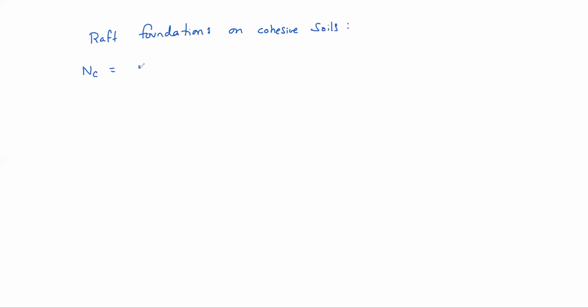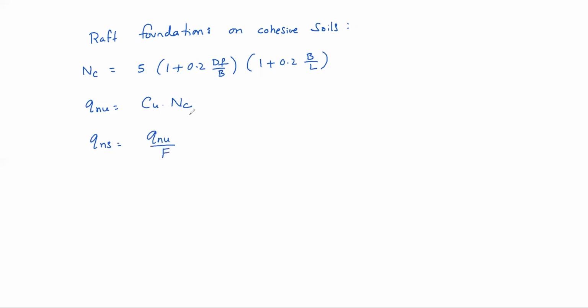So NC basically by using those factors, 5 into 1 plus 0.2 df by b into 1 plus 0.2 b by l, and net ultimate equal to Cu into NC. Okay. So in NC, as depth increases, QNU, net ultimate capacity will be increased. Okay. So net safe equal to QNU by factor of safety. So now you can see the net safe capacity directly is depending on depth of foundation, right?